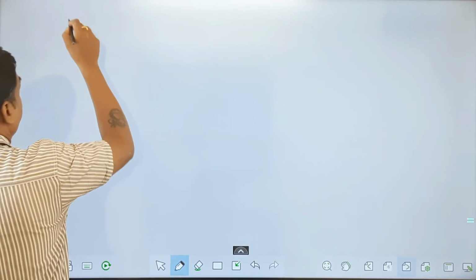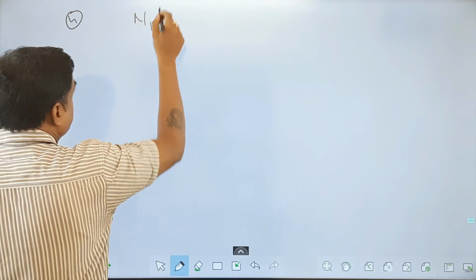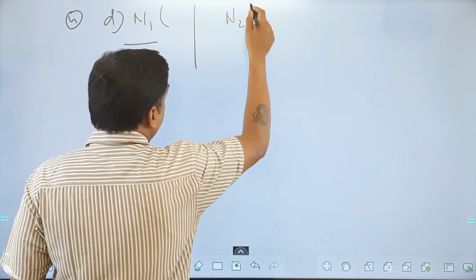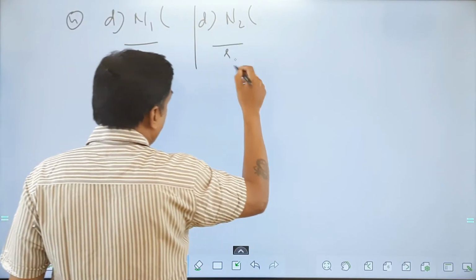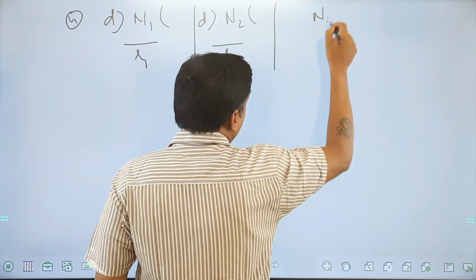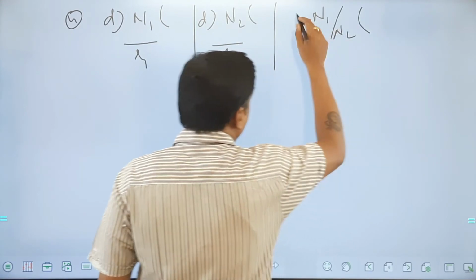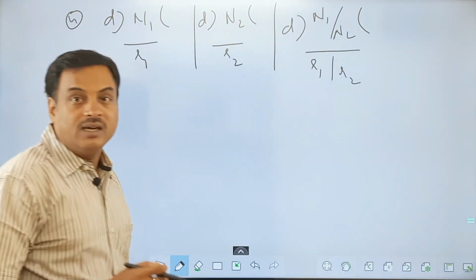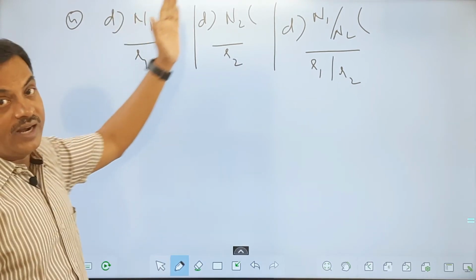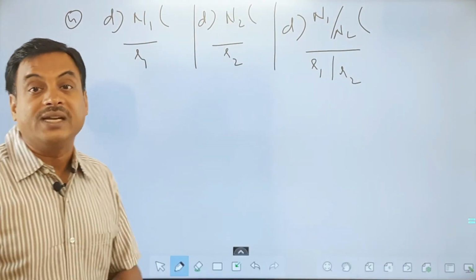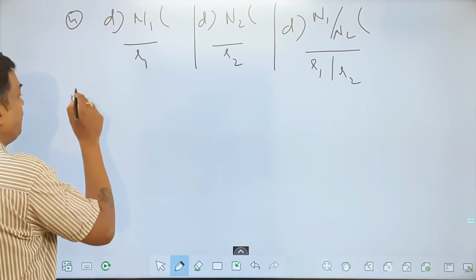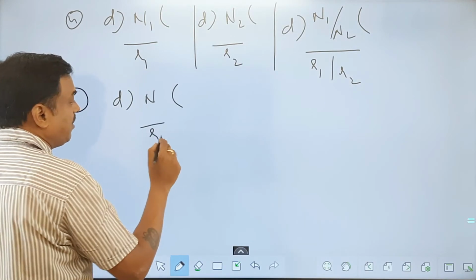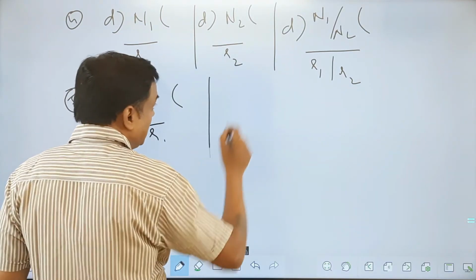Point number 4: if n1 is divided by d, remainder is r1, and n2 divided by d, remainder is r2, then n1 upon n2 divided by d, remainder will be r1 upon r2. That means if a number is divided by another number, the remainders also get divided. That's your fourth property.